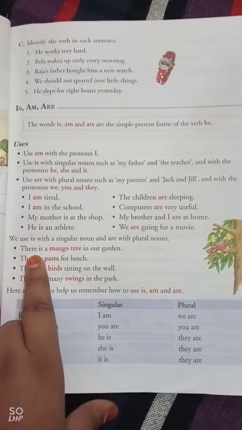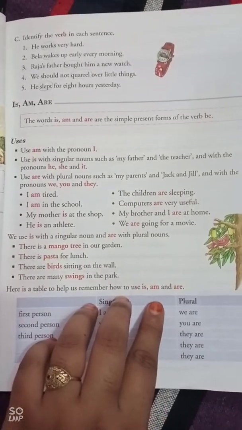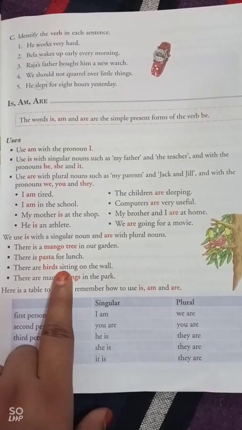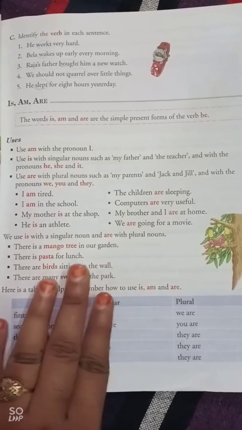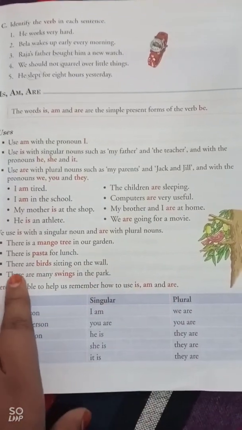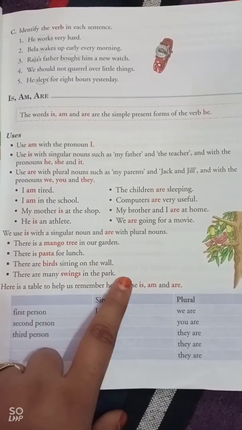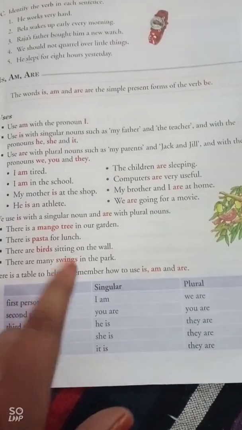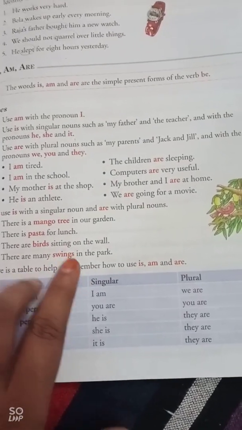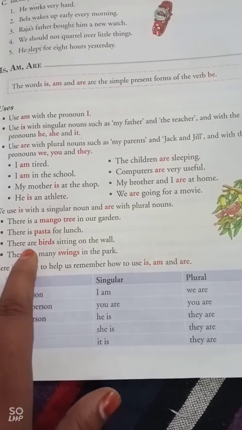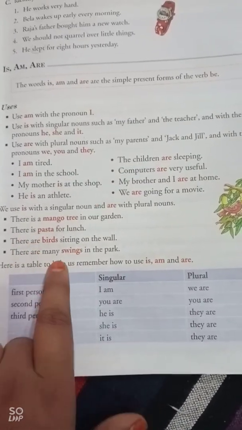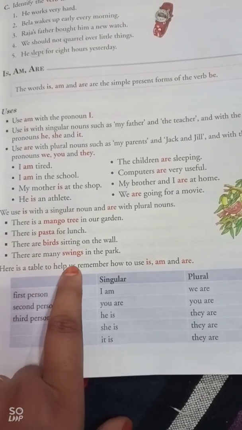Here are examples. There is a mango tree in our garden. There is a means one mango tree is there in our garden. There is pasta for lunch. There are birds sitting on the wall. There are many swings in the park. There are many swings means many swings are there. Here also the plural noun takes are because swings are there. If it were one swing, then maybe is. But here are is given, it is plural.